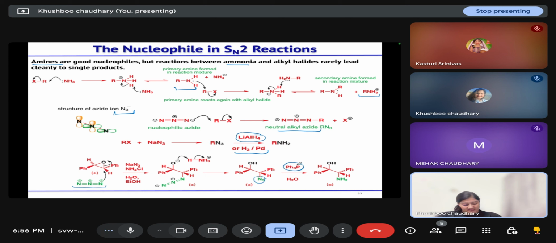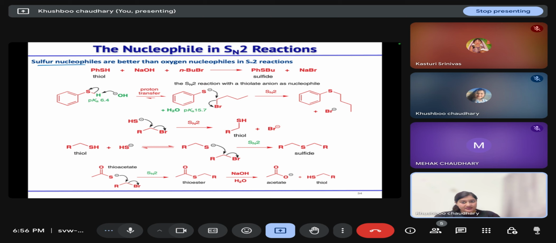Other nucleophiles that are better than oxygen nucleophiles are your sulfur nucleophiles. If you have a thiol and you are treating it with base and a primary alkyl halide, your sulfide will form. This thiophenol has a pKa of 6.4, and phenol has a pKa of around 10. So this thiophenol is more acidic than the phenol. It can easily give its proton and leads to the formation of this thiophenoxide ion.